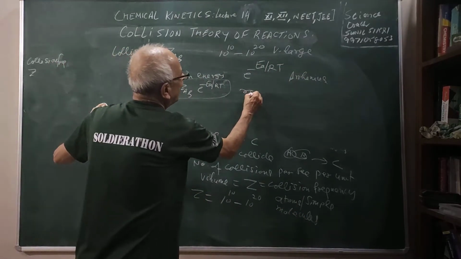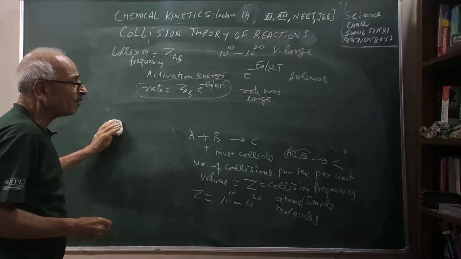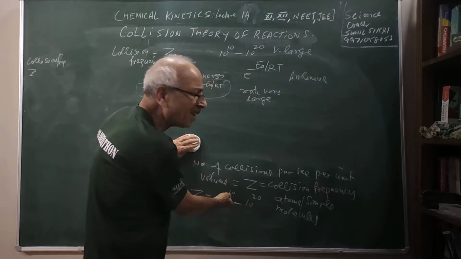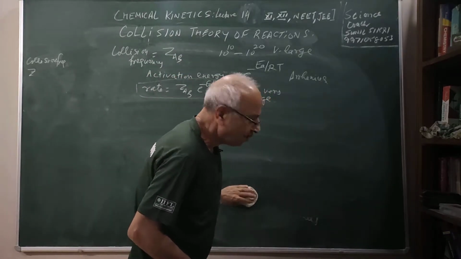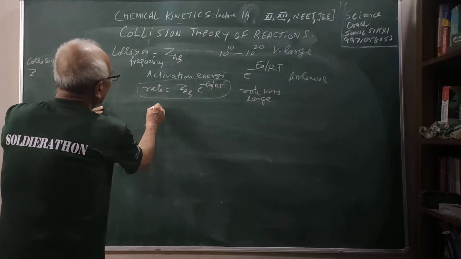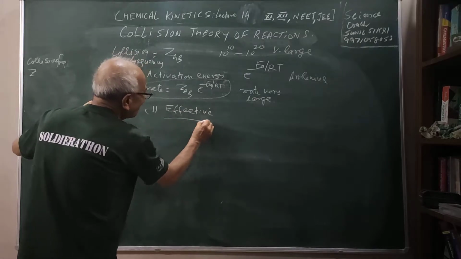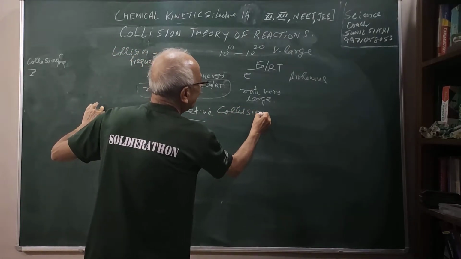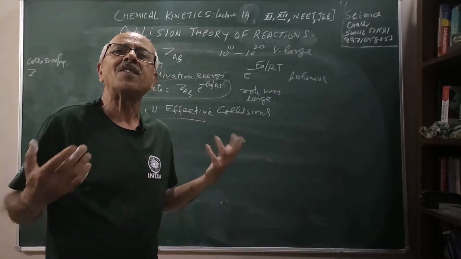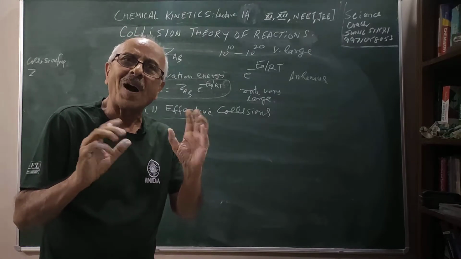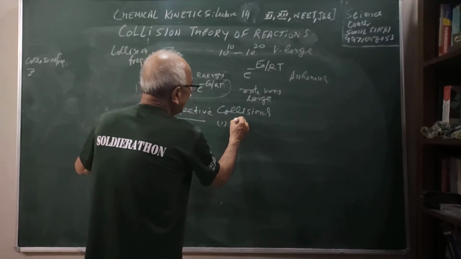But these rates are very large. They are giving very large values. Now what could be the reason for this? That's what we want to see. If the atoms and molecules are simple, then the rate could be equal to the value of ZAB. But there is a very important thing. The collisions should be effective collisions. Students, all the collisions are not effective. They are colliding, but still products are not being formed. Only a fraction of the collisions are effective, which will depend on the energy requirement.